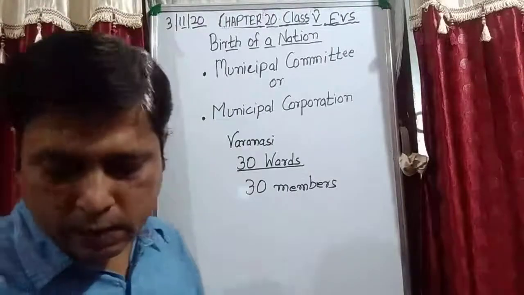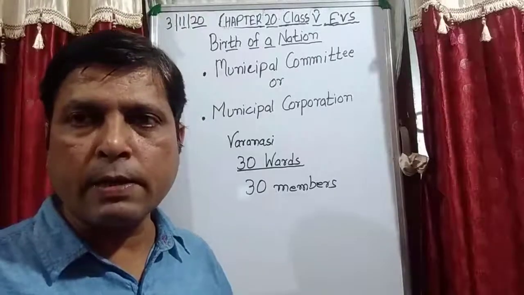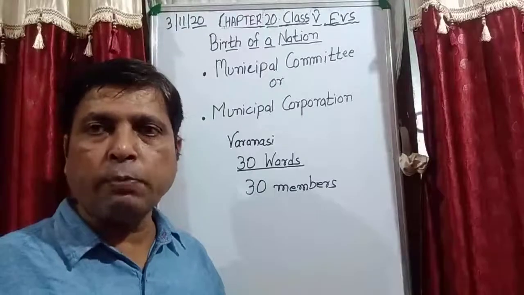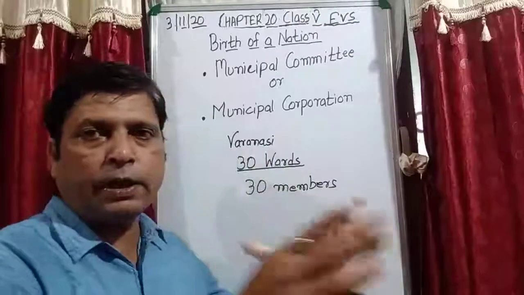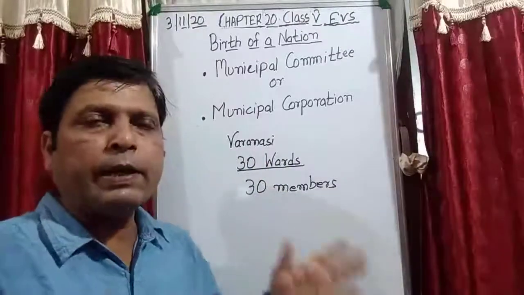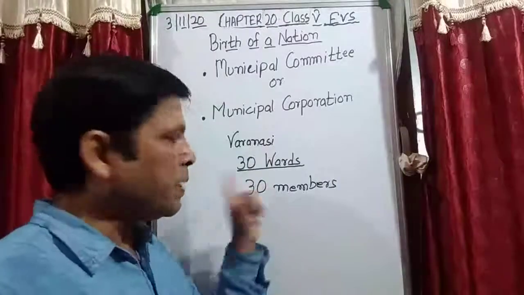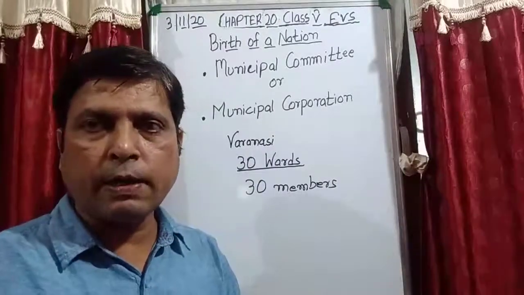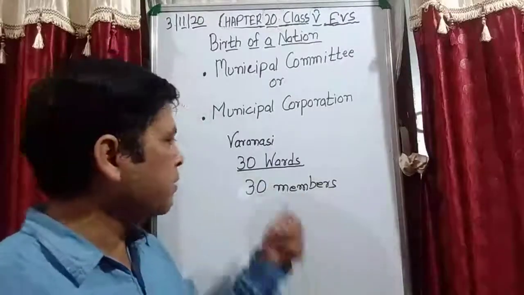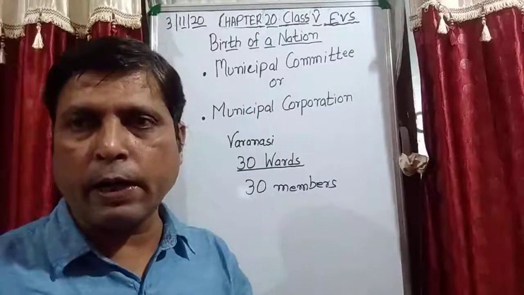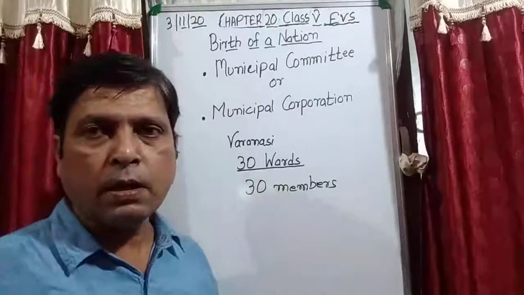These members which are elected from each ward are known as councillors. And who gives the vote? The person living in that area. It is not that anyone can go to any ward and vote, no, that is not so. Just as in a village, the person living in that village gives the vote, in the same manner the person living in that ward gives the vote. In this manner 30 members are elected.